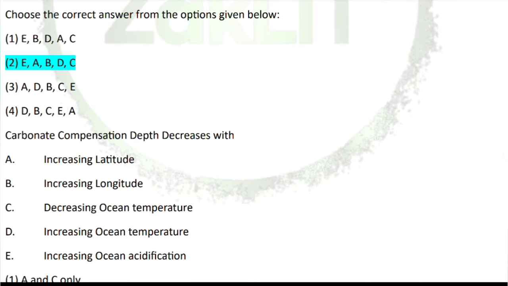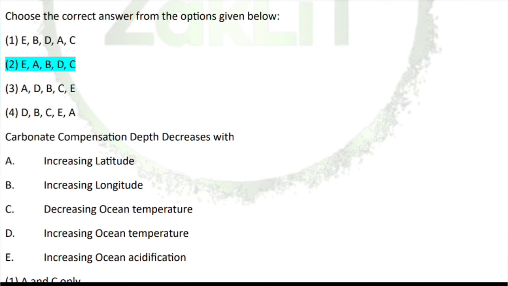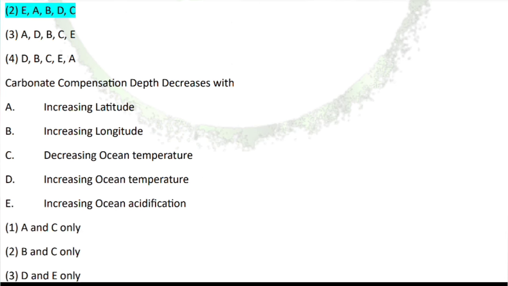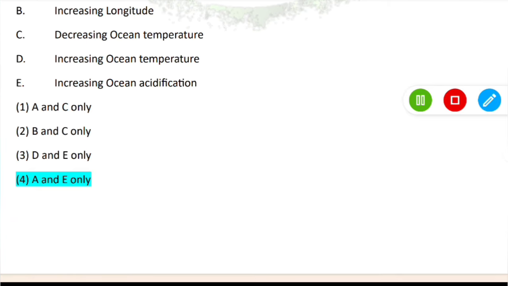Coming to the next question, carbonate compensation depth decreases with what? So here in the ocean, what happens? The carbonate compensation depth decreases with increase in latitude and increase in ocean acidification. If it is more acidic, then the carbonate compensation depth will decrease, and with higher latitude, near the poles and so on, the carbonate compensation depth will also decrease. So A and E will be the correct option here.